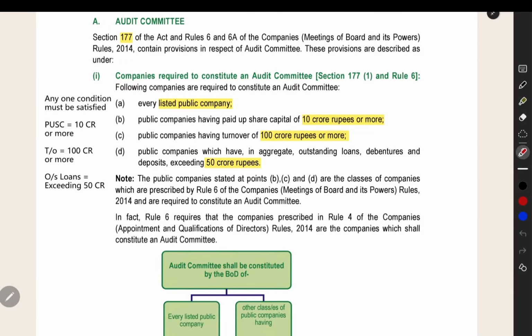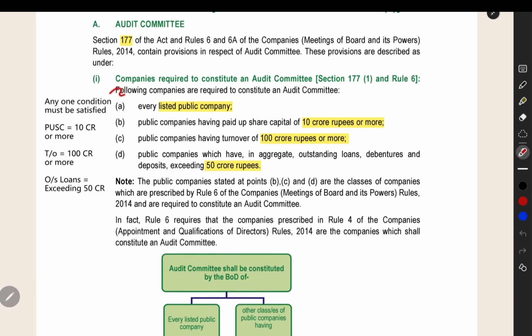The following companies are required to appoint an audit committee. For these companies, mandatorily they should appoint an audit committee. Listed public company and other public companies, if they satisfy any one condition: paid up share capital 10 crore or more, turnover 100 crore or more, outstanding loans exceeding 50 crore. If that limit is satisfied, then your company should appoint an audit committee compulsorily.